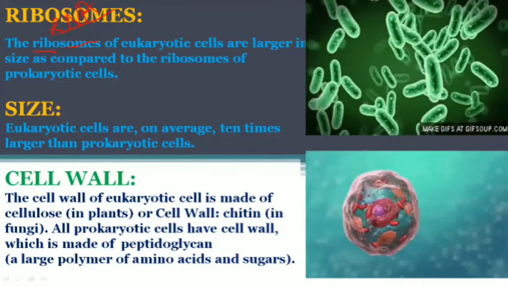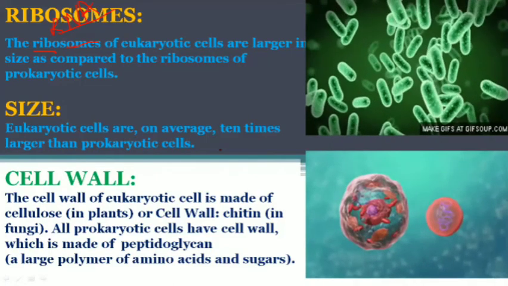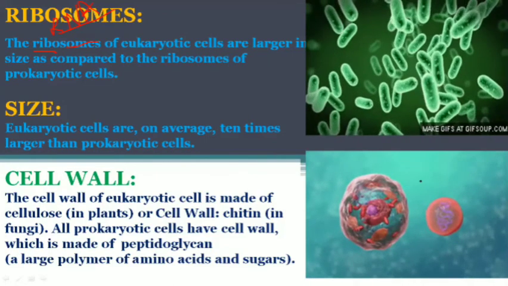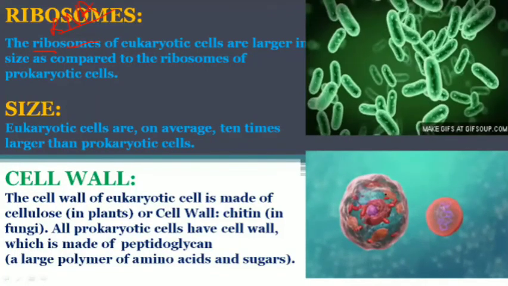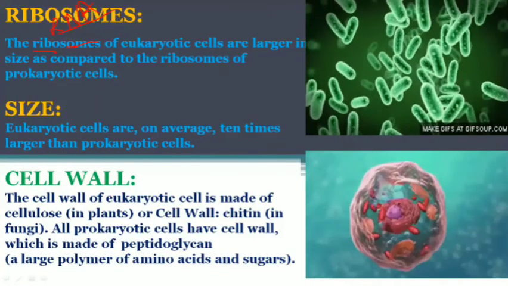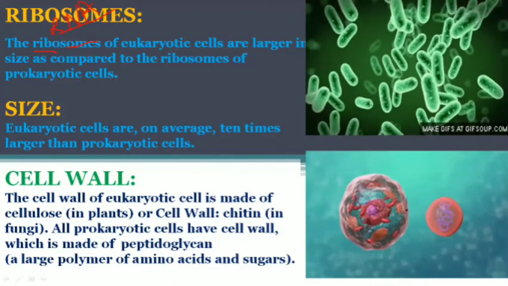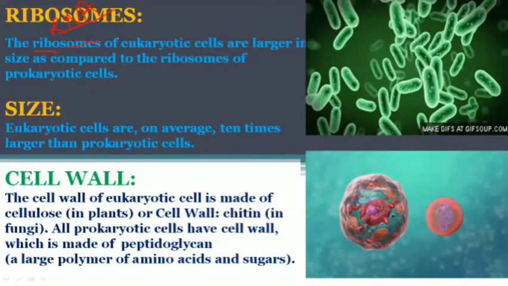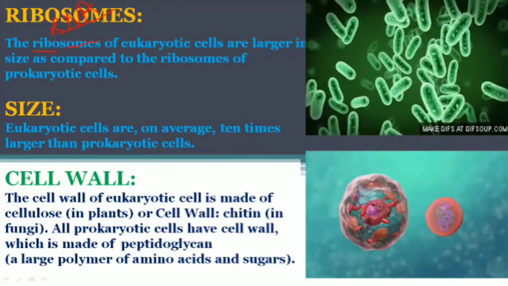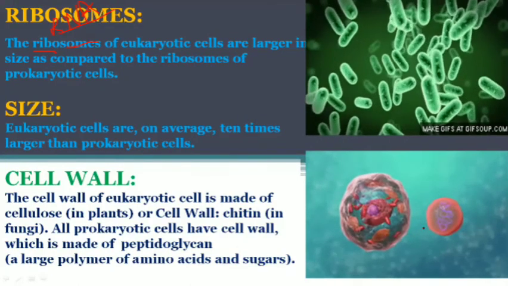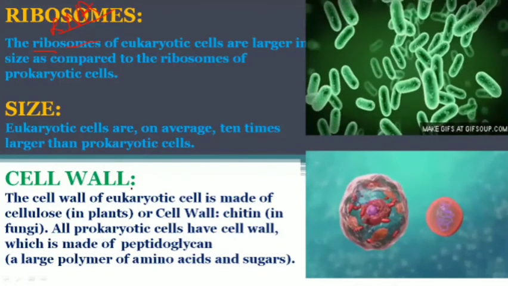If we talk about size, eukaryotic cells are on average 10 times larger than prokaryotic cells. You can see this is a prokaryotic cell, and this is a eukaryotic cell. You can see the difference between the sizes of these two cells. So the eukaryotic cell is 10 times larger than the prokaryotic cell.